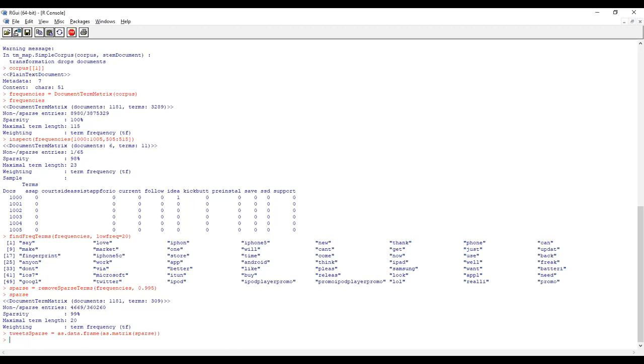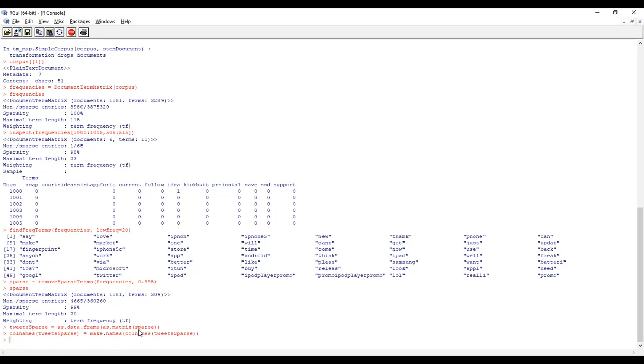After that, you can give the names of the columns. An R-friendly name should be given. If you look at the matrix, the sparse one will not have the names of the variables, so words like love, iPhones will not be there, and only numbers are available. In order to keep these words as the headings of the variables, you have to write this: column names to start sparse.